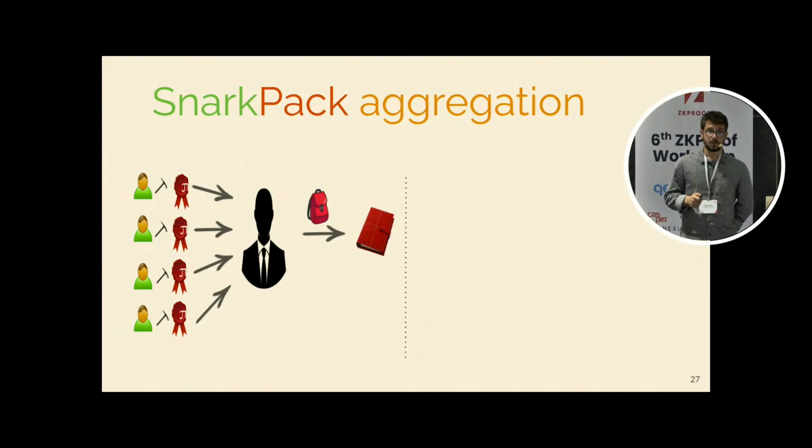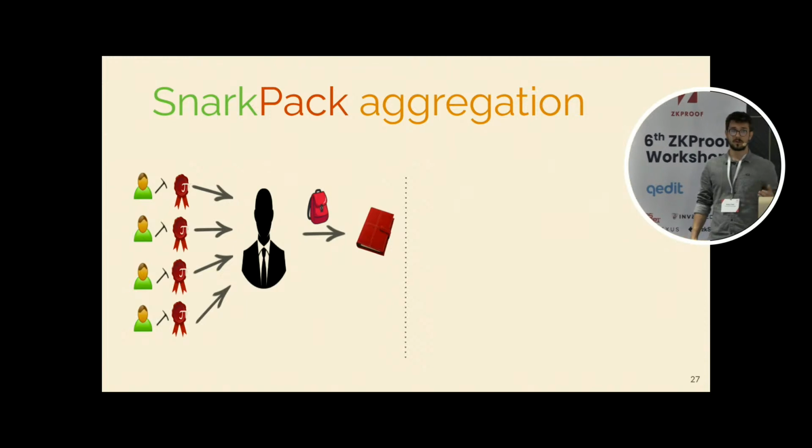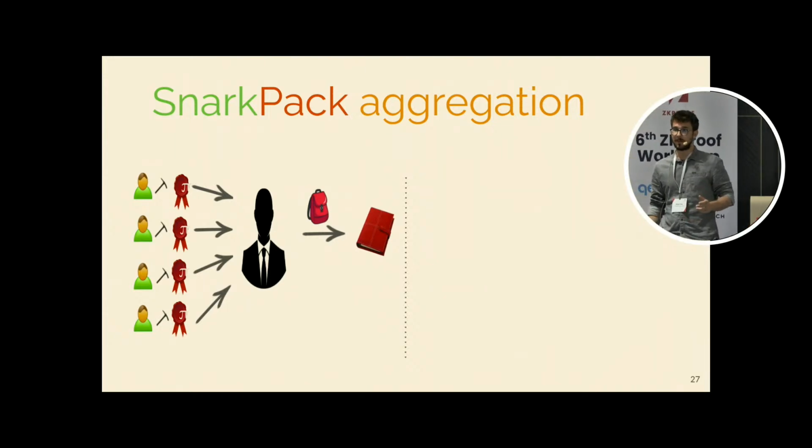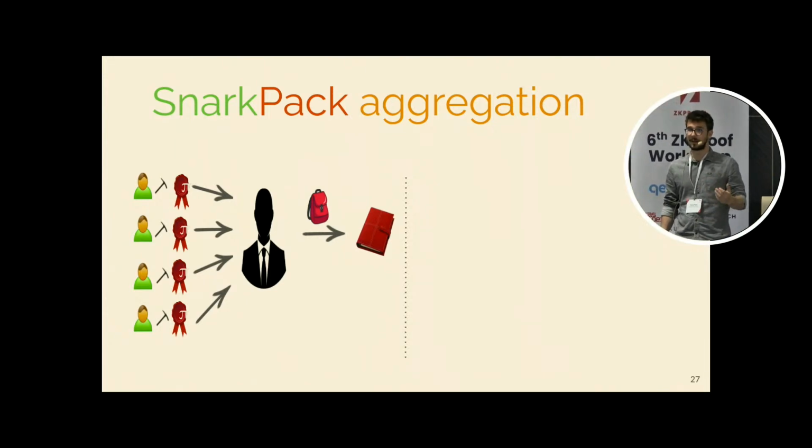Okay. So what are the scenarios in which SNARKPack makes sense? As we see, SNARKPack is used to aggregate many Groth16 proofs. In a scenario where we have many independent provers, and they all calculate their own proofs, they can offload these proofs to an untrusted third party, which can run the SNARKPack aggregation scheme in order to aggregate them and come up with a single proof.